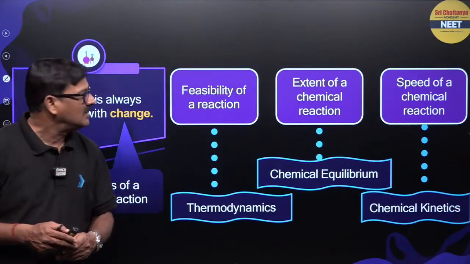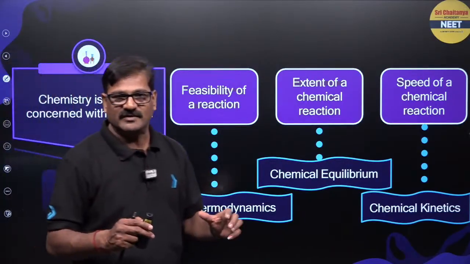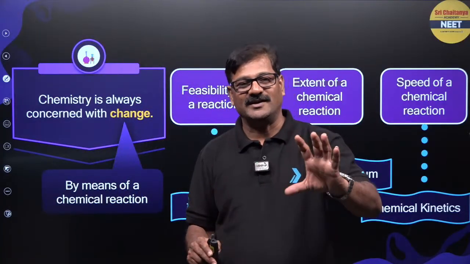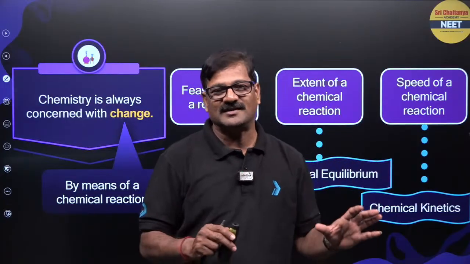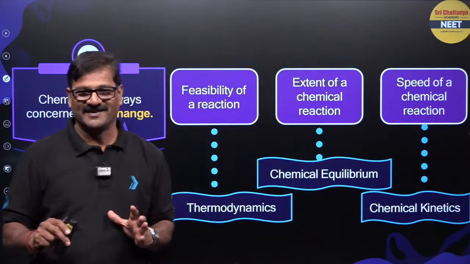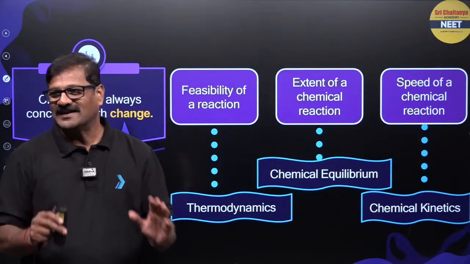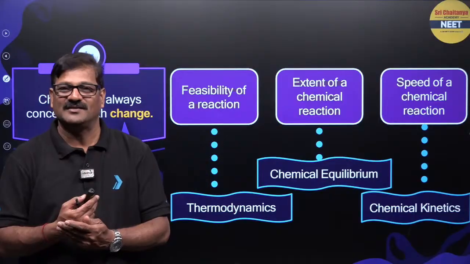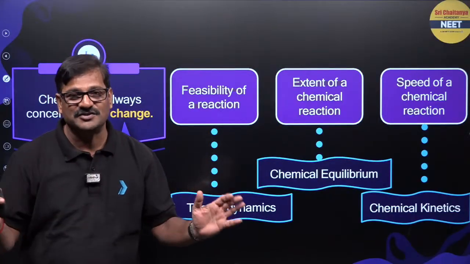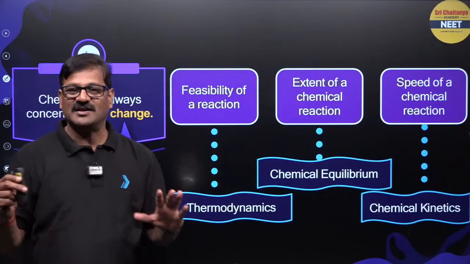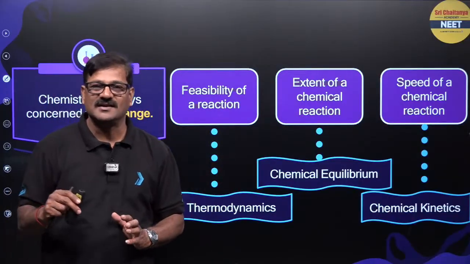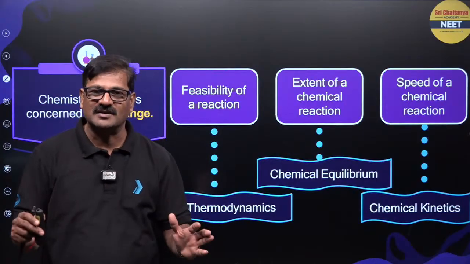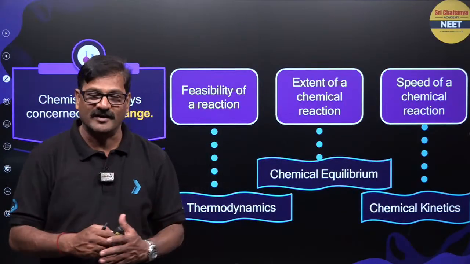करने वाले हैं. And physical chemistry, whenever you say physical chemistry, बच्चों लोग सोच रहे थे जब question में numerical आता है ना, ये physical chemistry है. No no no, physical chemistry means it's a physical aspect of chemical reactions, right? It has three major domains: thermodynamics, chemical equilibrium and chemical kinetics.